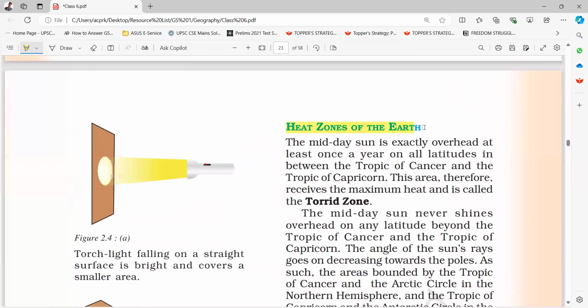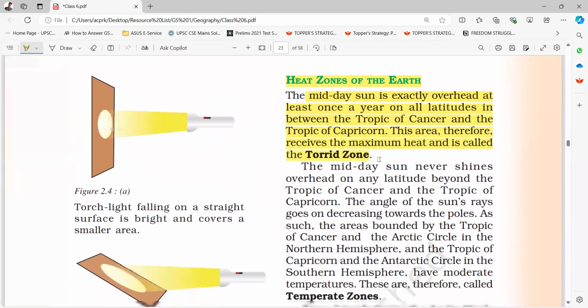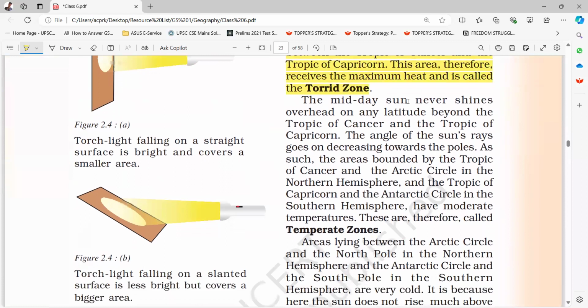Heat zones of the Earth. The midday sun is exactly overhead at least once a year on all latitudes in between the Tropic of Cancer and Tropic of Capricorn. This area therefore receives the maximum heat and is called the torrid zone. The midday sun never shines overhead on any latitude beyond the Tropic of Cancer and Tropic of Capricorn. The angle of the sun's rays goes on decreasing towards the poles. As such, the areas bounded by the Tropic of Cancer and Arctic Circle in the northern hemisphere and the Tropic of Capricorn and the Antarctic Circle in the southern hemisphere have moderate temperatures.